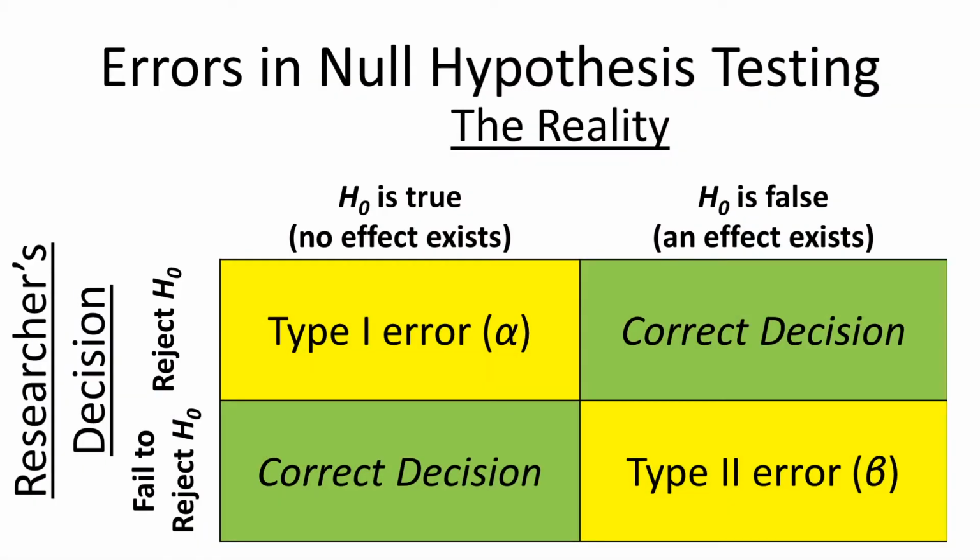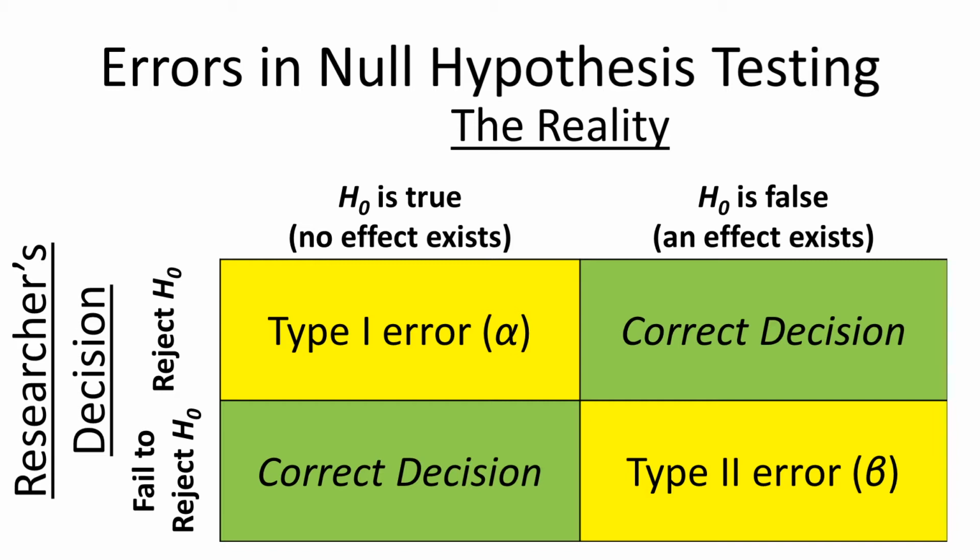So here, I know this stuff can be a little confusing. So here's a table that hopefully will make this a little bit easier to understand. So you just need to ask yourself two questions. First of all, does the effect actually exist? Is your null hypothesis true, or is your null hypothesis false? So remember, the null hypothesis means that there is no effect. So if your null hypothesis is true, then you should keep it. You should not reject it. If the null hypothesis is true, do not reject it. That is the correct decision.